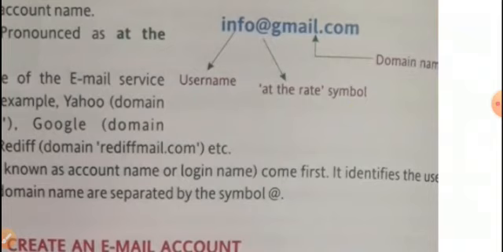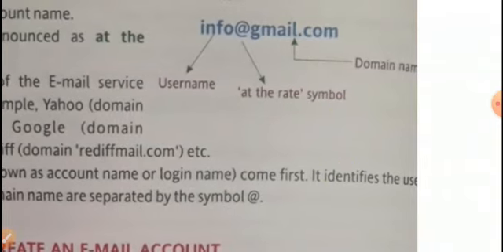Then at last, the domain name of the email service provider. Dear students, for example, Yahoo, domain yahoo.com, Google domain, Rediff. That is the domain name, as we can see in the picture. So these are the three important parts without which an email address cannot be created. The username, also known as the account name or login name, comes first. It identifies the user. The username and domain name are separated by the symbol @.